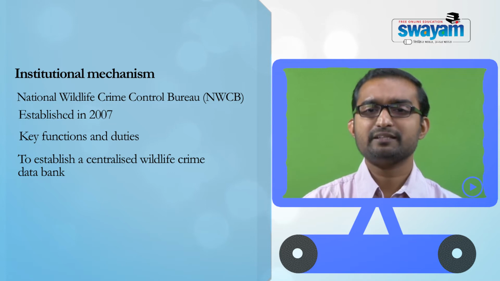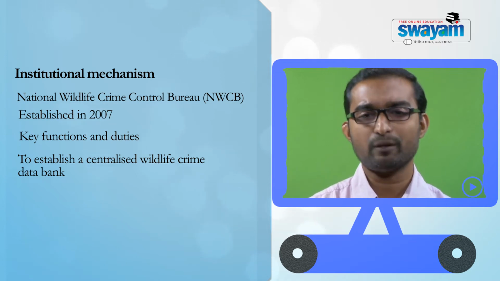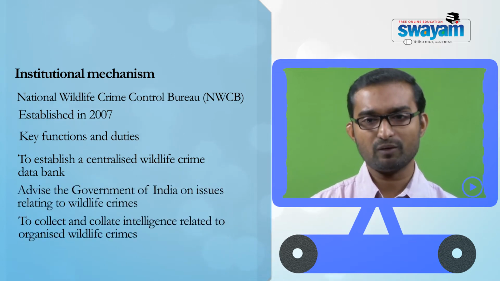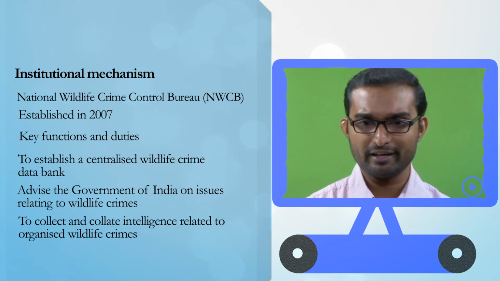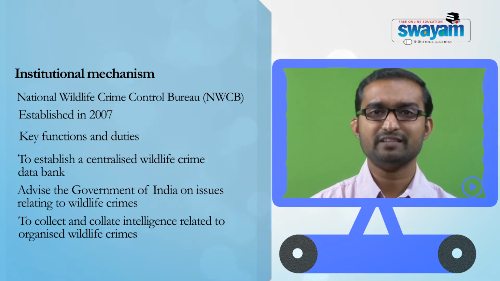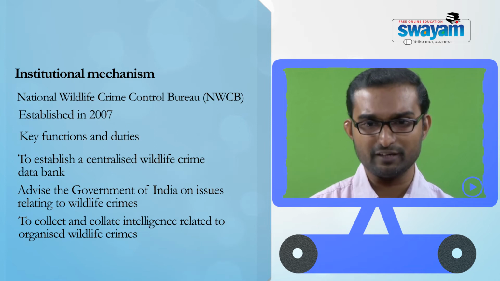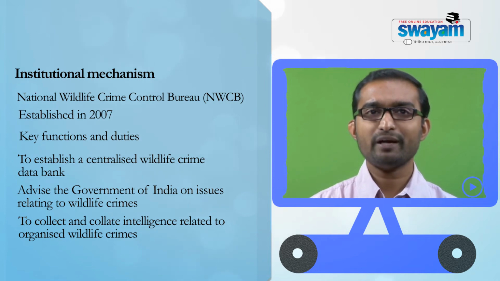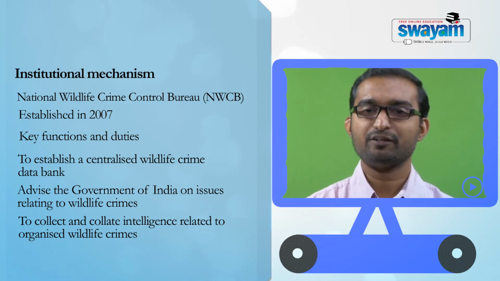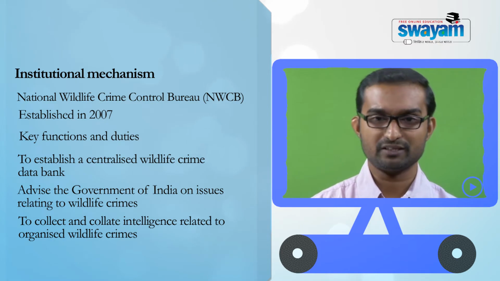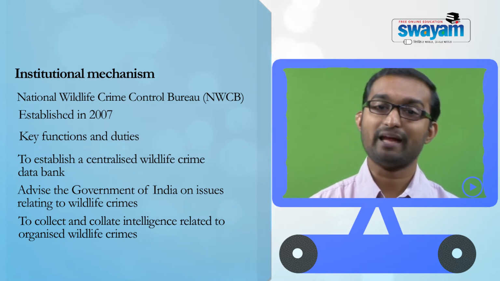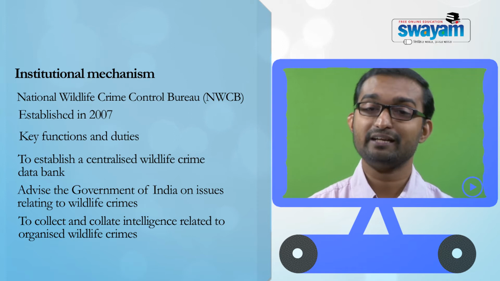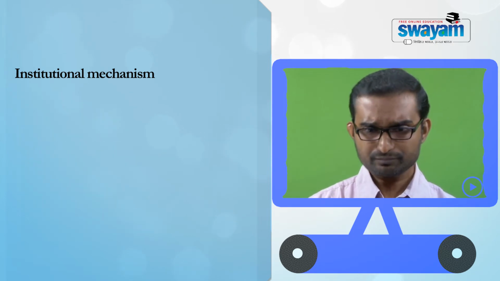Its function is advisory in nature. It collects and collates data relating to wildlife crimes, and passes this data to the central government as well as the state government, so that they can take appropriate actions.